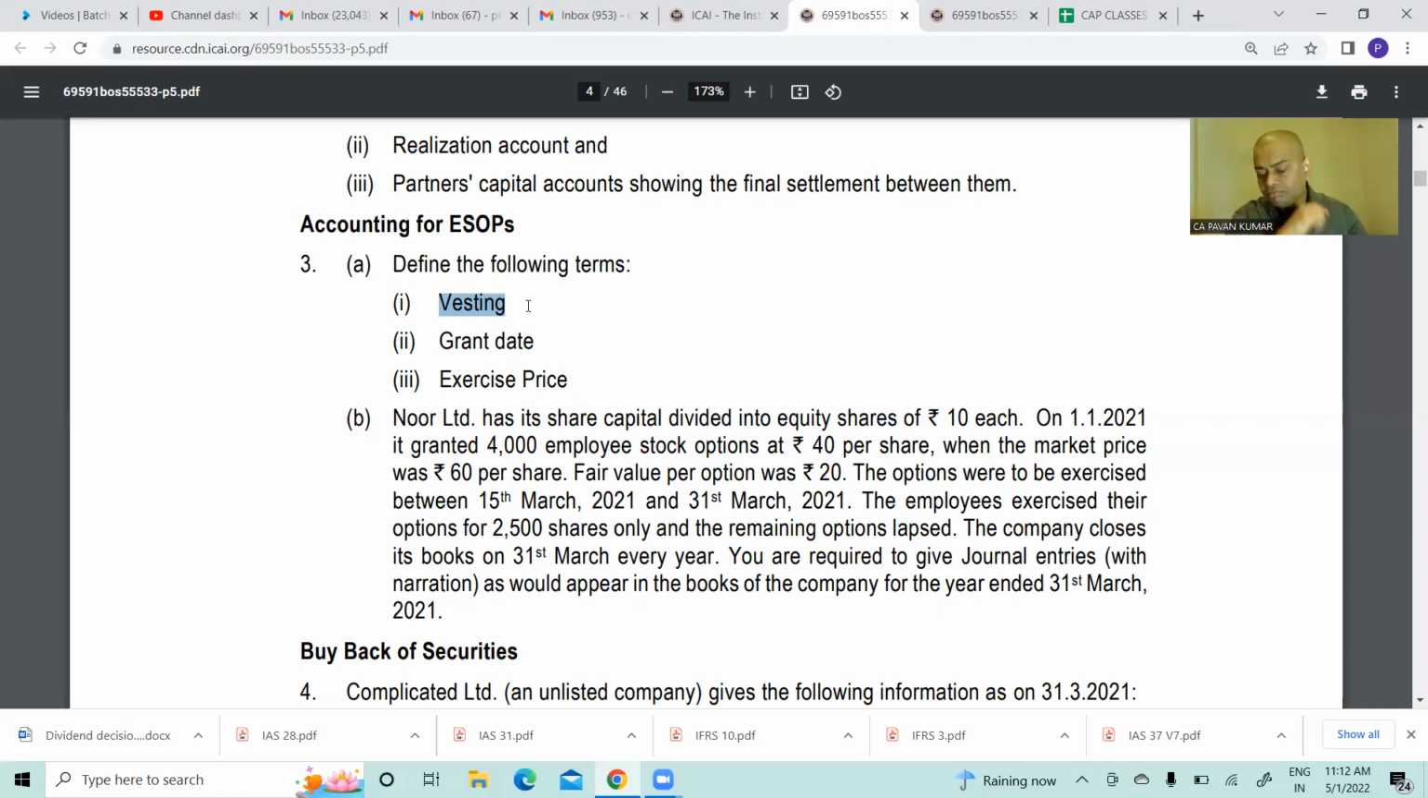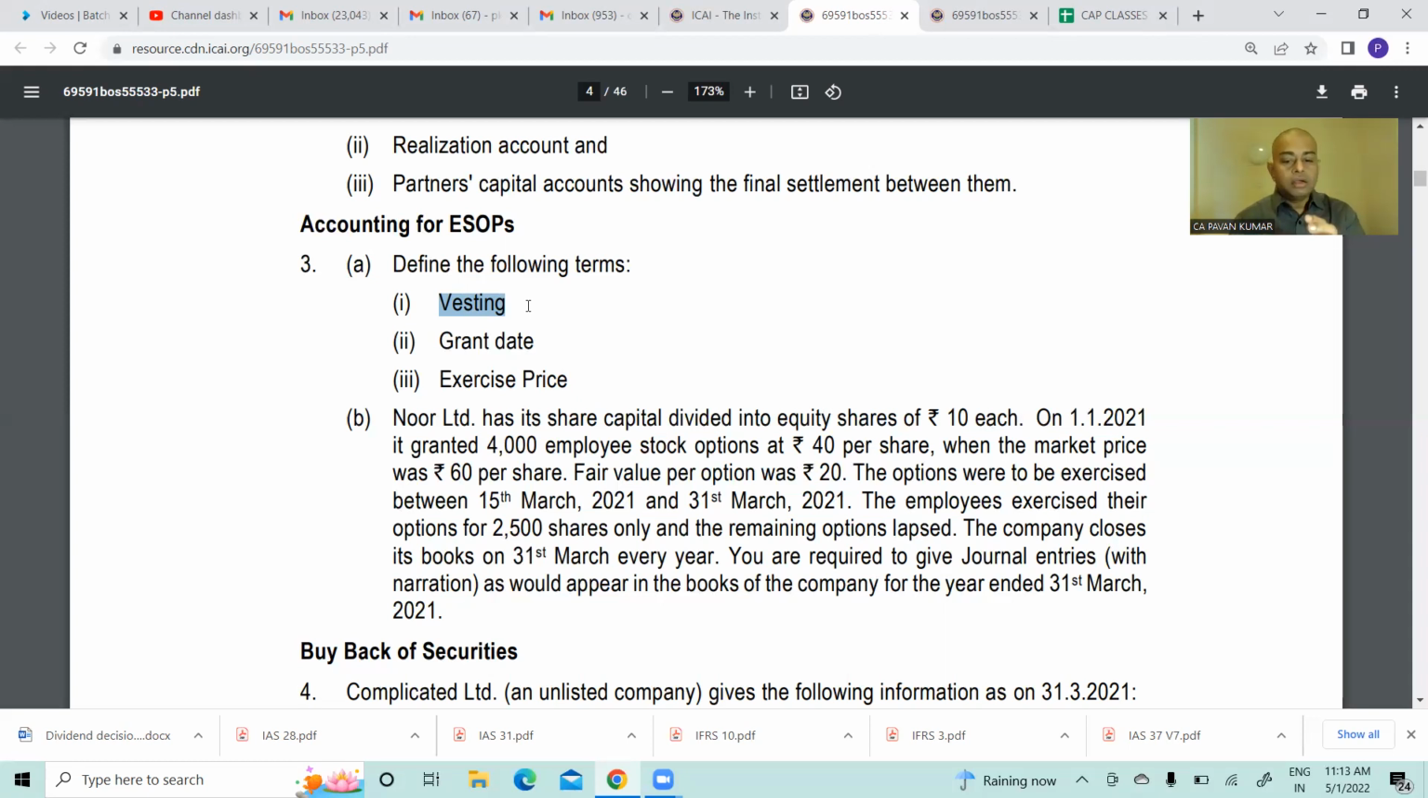Okay, sir. What is exercise price? That's a price at which the employees can exercise, which is lower than the market price. Excellent, correct. Technically, it is the price which the employee has to pay to the company to get the share. So normally this will be lesser than the market price of the share. So fair value of an option is equal to the fair value of the share's market price minus the exercise price.